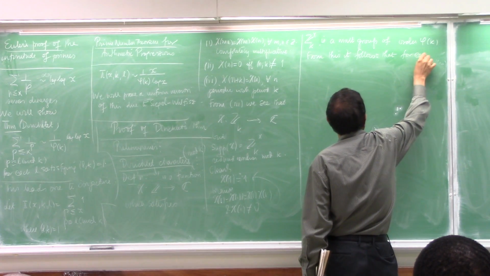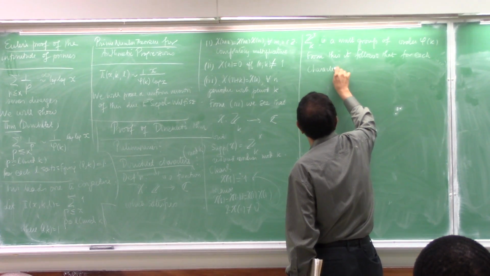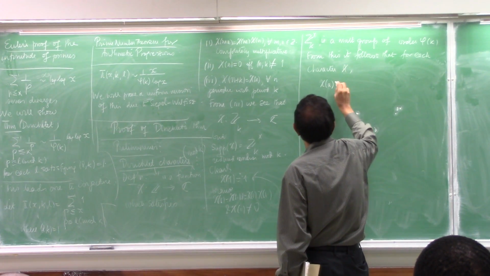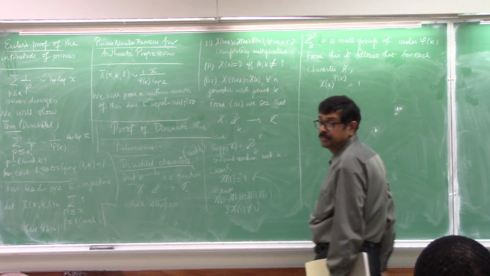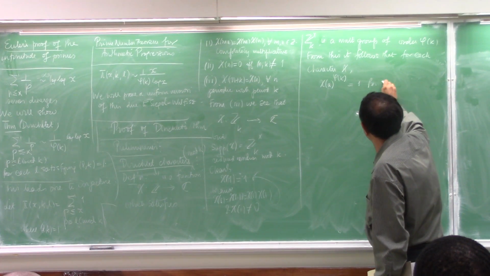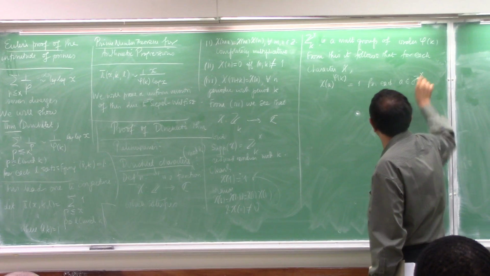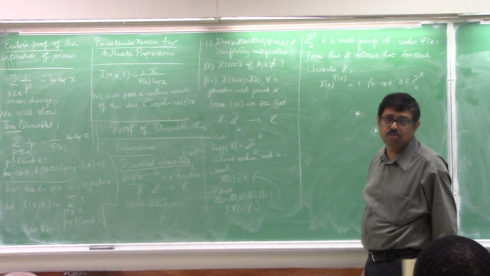for each character chi, chi of a to the power of phi of k is equal to 1, which means it's a root of unity, a phi of kth root of unity.